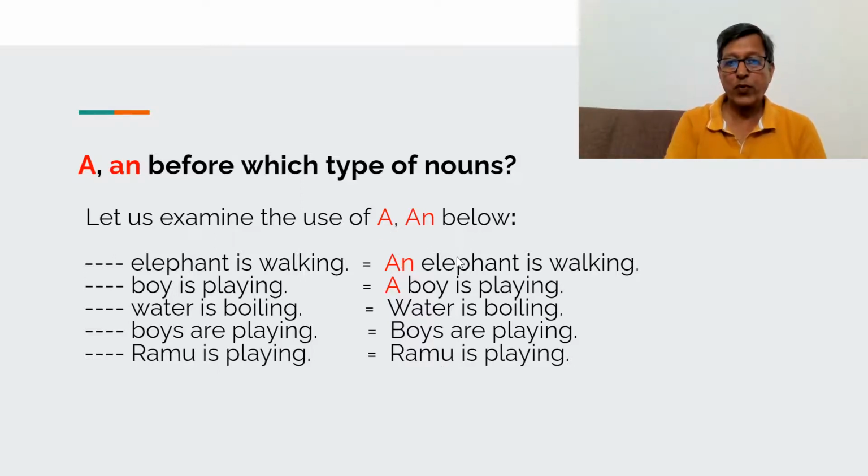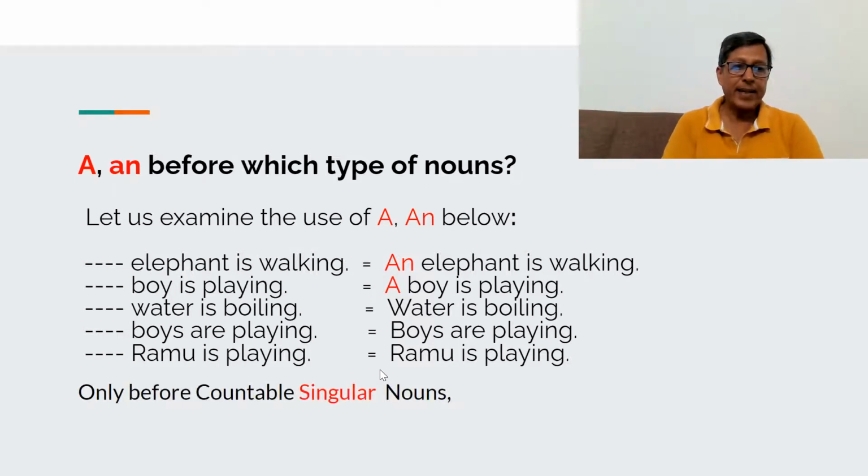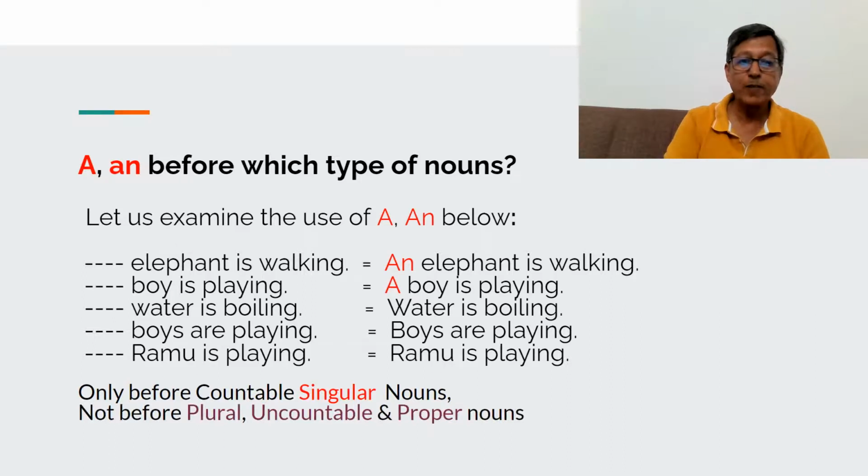So if we look at the nouns, the first noun is countable singular starting with a vowel, so an. Countable singular starting with a consonant, so a. If it is uncountable, then no a or an, and also before plural or proper noun, Ramu, whichever proper noun, you should not use a or an, and that is the conclusion. So a and an are used only before countable singular nouns and not before plural or uncountable or proper nouns.